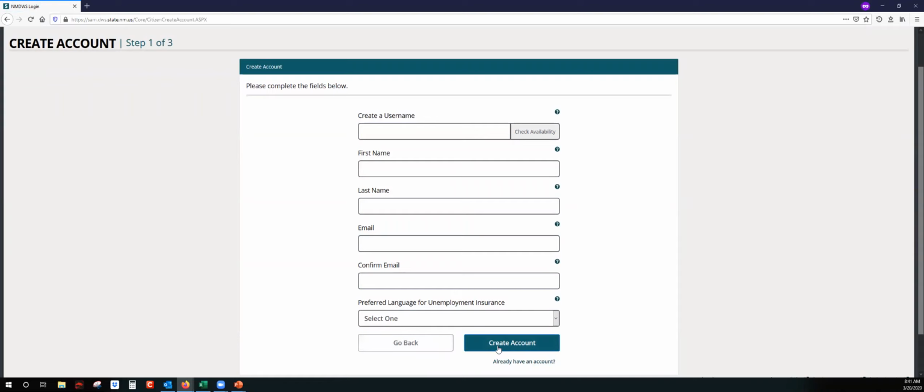You'll create an account. There's 3 steps to this. The second step will be to verify the information you put in. And the third step will be you'll be sent 2 emails, one with your username that you created, and the other one with the temp password to go ahead and create your password. After you create your password, set up 3 security questions and answers, you will be prompted to log in to the website.